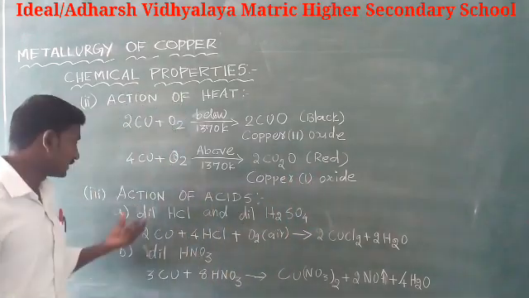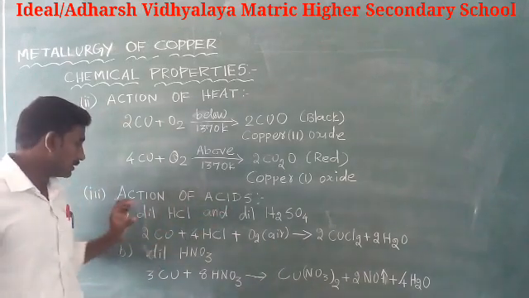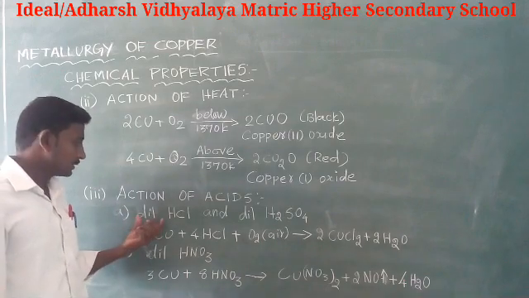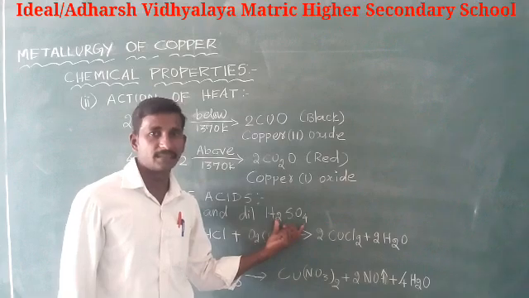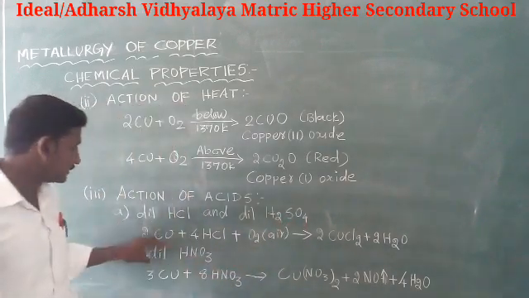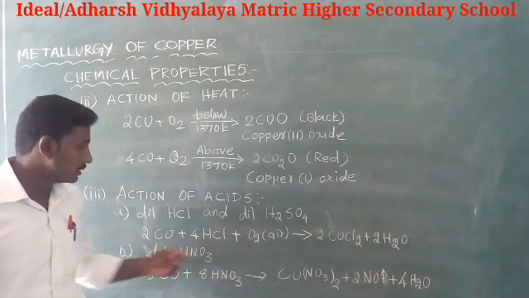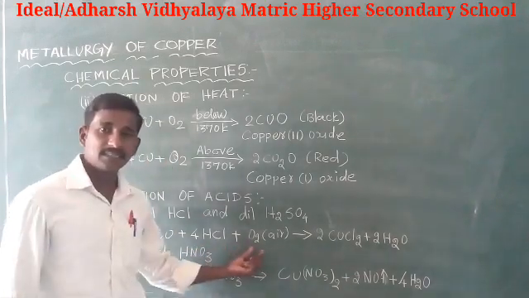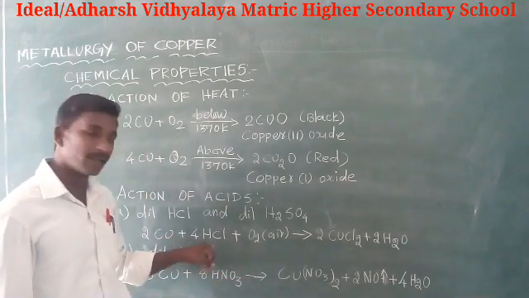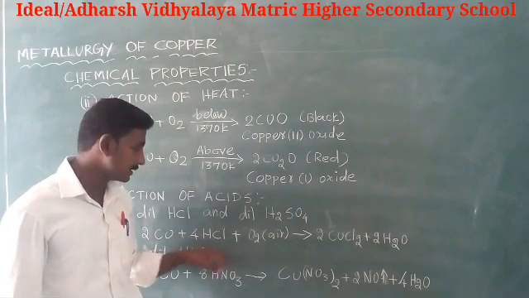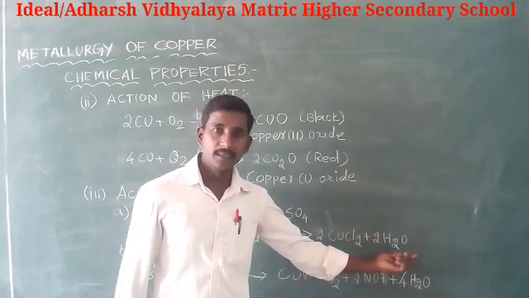Next, action of acids. Dilute acids such as hydrochloric acid and sulfuric acid have no action on this metal, but copper dissolves in these acids in the presence of air. Copper reacts with dilute hydrochloric acid in the presence of oxygen to form copper chloride and water.